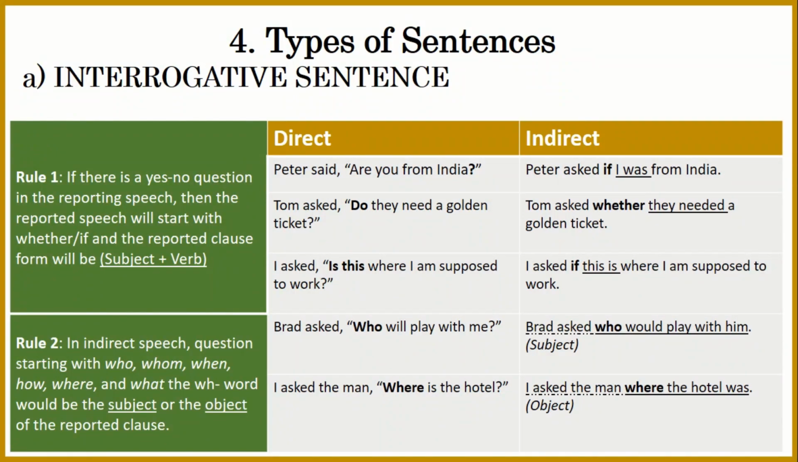And the second rule is that in indirect speech, questions that start with who, whom, when, how, where, and what: if there is a question which starts with these words, the WH word would be the subject or the object of the reported clause. For example, Brad asked, who will play with me? So the word who. Let's see whether it will be the subject or the object. Brad asked who would play with him.